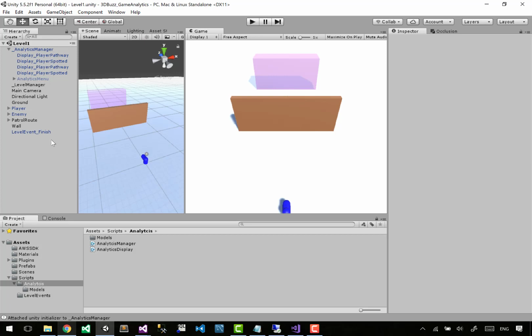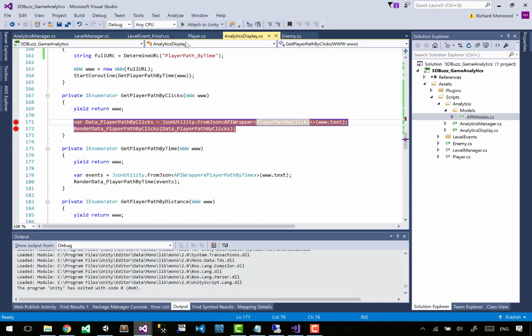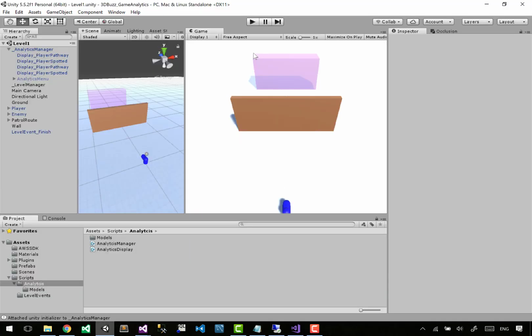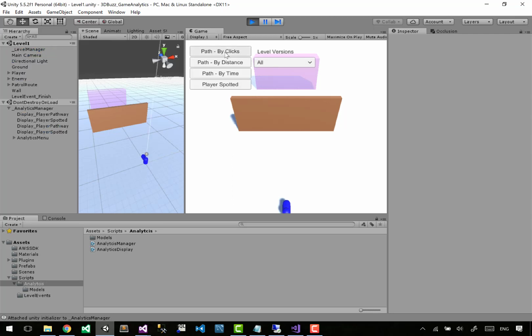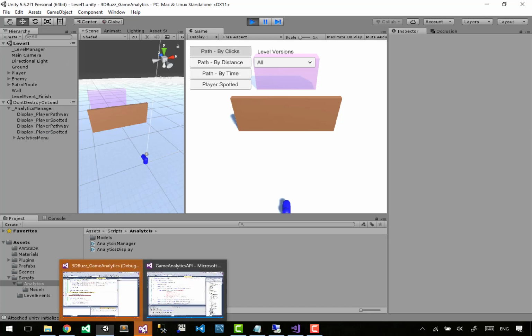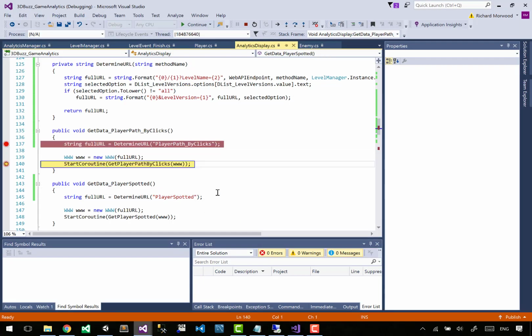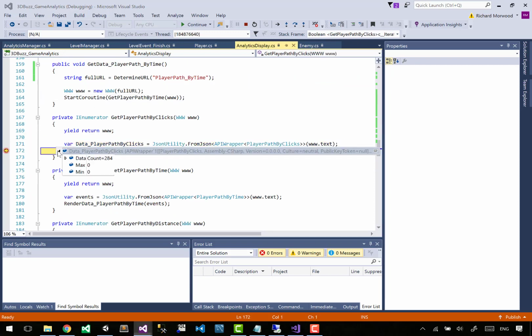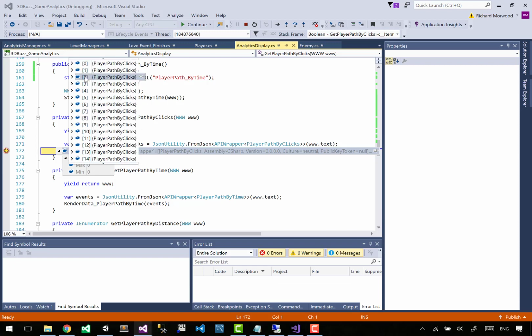We're going to play it. We're going to see if the data points show. Play. Compile for analytics, pathway clicks. Hit this. What have you got for the full URL? You have the full URL all looking fine. Looks good. So this one's going to go over to the by clicks. You're going to get me some data. You've got some data in your response. Yes.